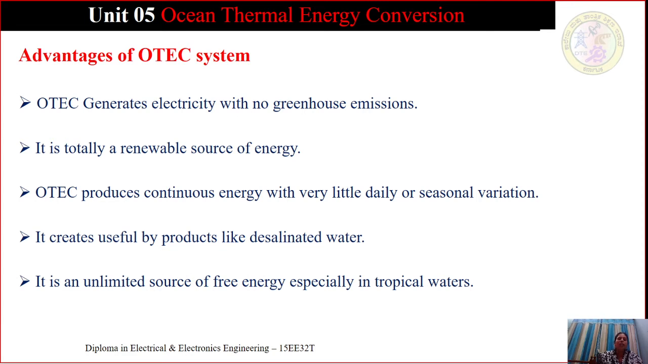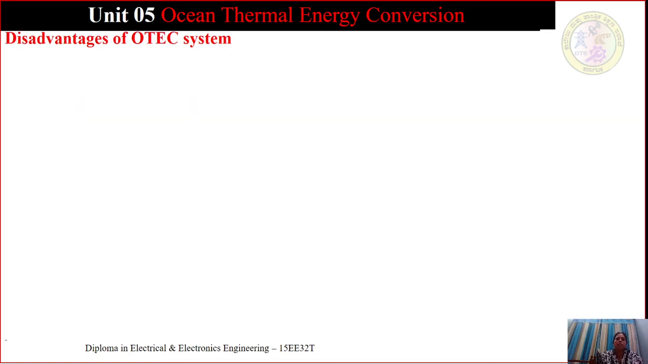It is an unlimited source of free energy, especially in tropical waters. I mean to say, in tropical regions, surface water can be much warmer than the deep water. This temperature difference can be used to produce electricity and also to desalinate ocean water. So it is an unlimited source of free energy, especially in tropical regions.